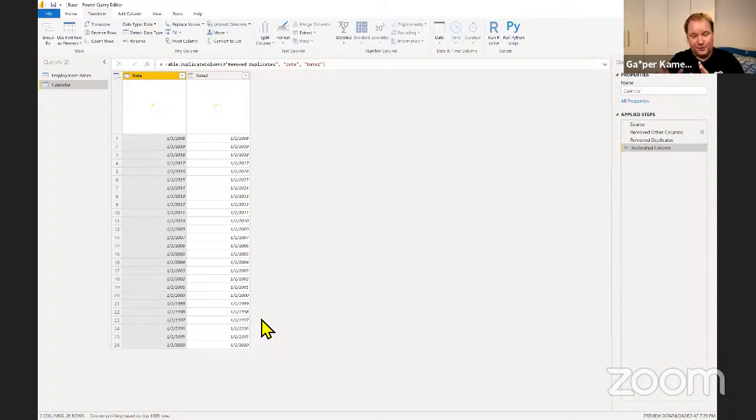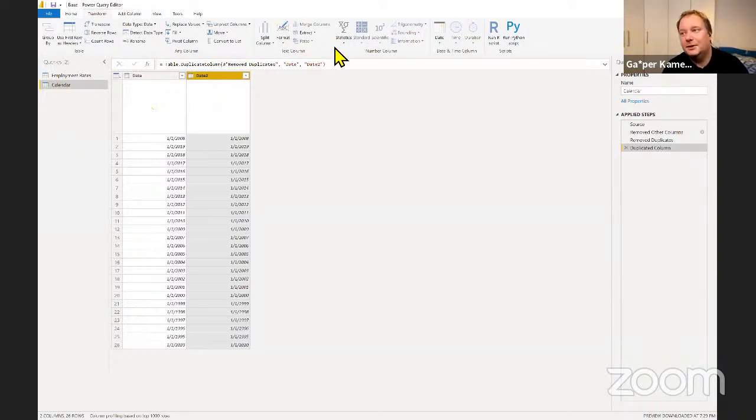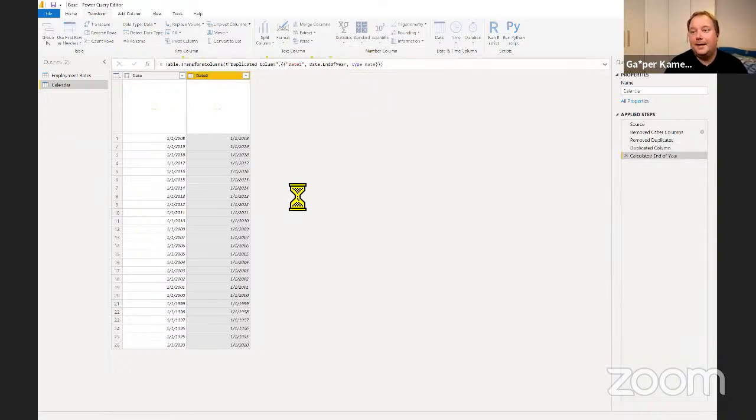It's very strange that you actually have to do that, but that is how a calendar has to look within your data model. The reason it's strange is because we only have the first January 1st of each year. That's the only date that we actually have, but still you need to create your calendar date column by those rules. So I'm going to go to this end of year, and now we're very, very close to where we can actually start working with this.